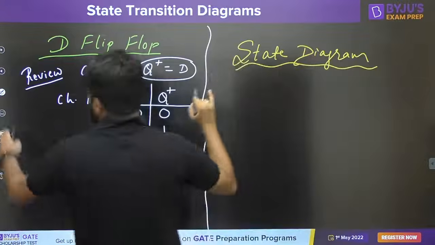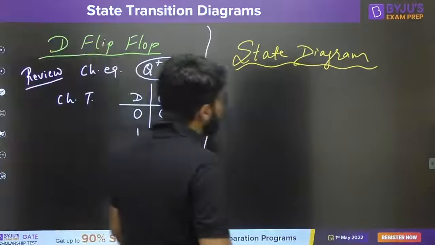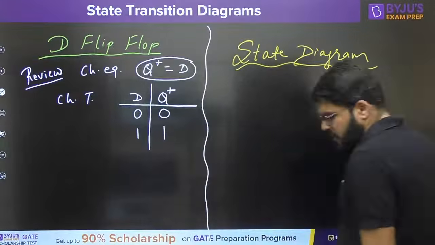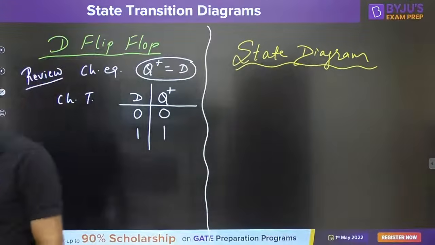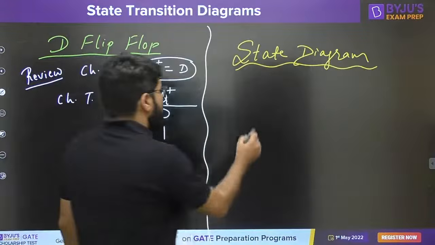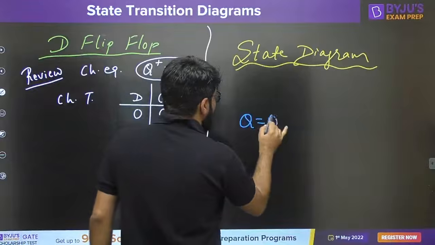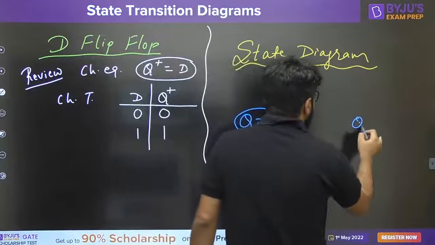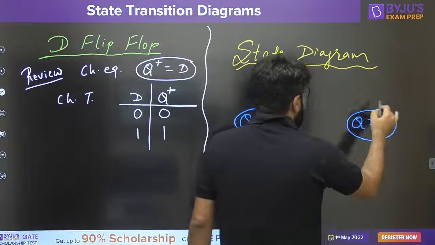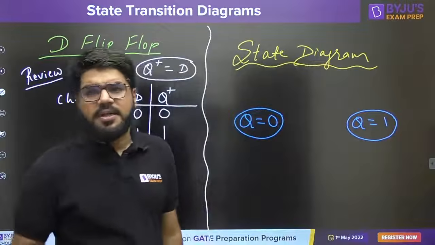With the help of a state diagram. So what will I show with the help of a state diagram, guys? To try to understand, once again, every flip-flop can be in 2 different states, 0 or 1, reset or set, and for every state you have to draw a circle.